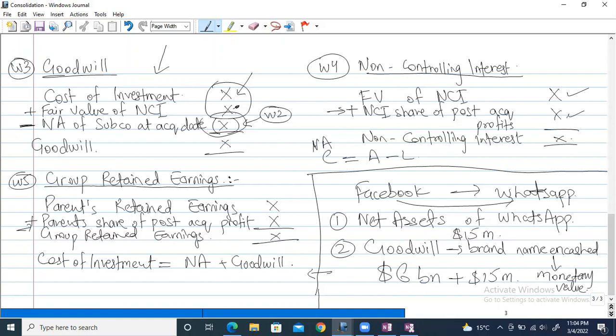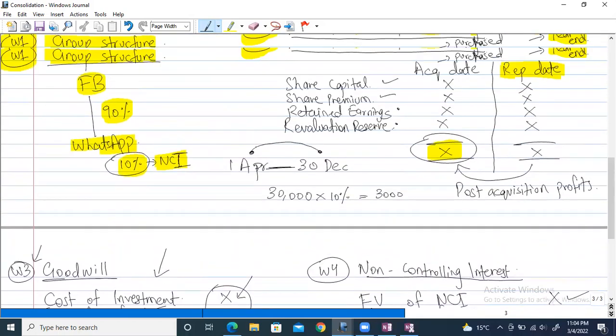So the same thing is happening over here. You can see this working 3 over here as well. I'll just come back to this in a minute. First we have to discuss working 2, the net assets one, right? So this is working 2 and this is working 3. When working 2 and 3 are combined together, it becomes the cost of investment, the actual money that we'll take out from our pocket to acquire the subsidiary. Okay, right? Now let's come back to working 2.